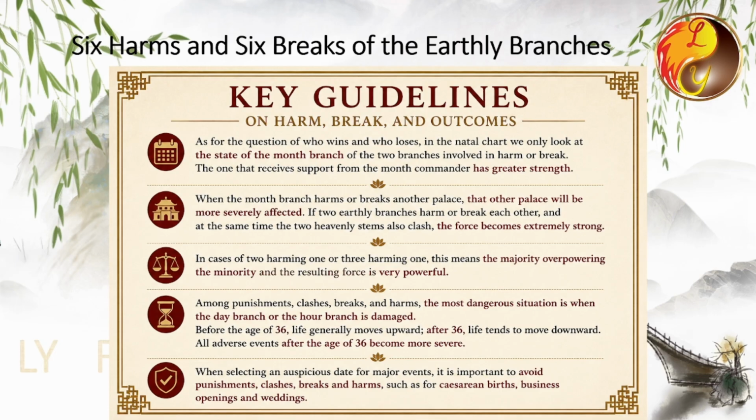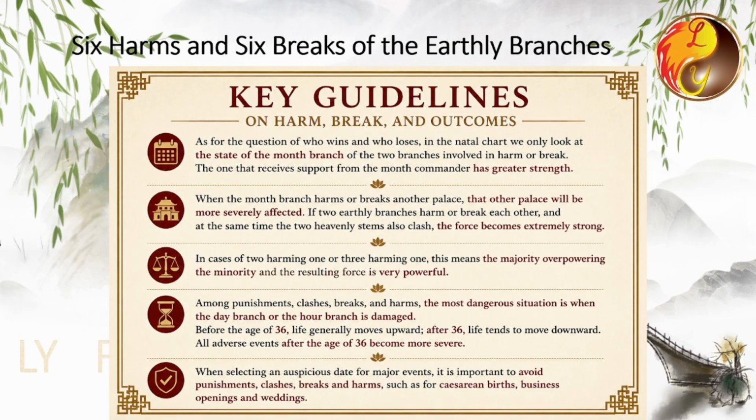When 2 earthly branches harm or break each other, and the 2 heavenly stems also clash, the resulting disaster is relatively severe. In the case we mentioned earlier, the heavenly stem also encountered 7 killings and clashed, while the earthly branches were clashing as well. This is why it was judged as a life and death crisis, a very serious outcome. Compared with situations where only the earthly branches are in harm or break, having both branches and stems clashing makes the disaster much more severe.